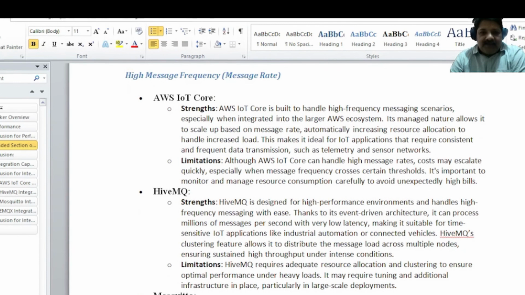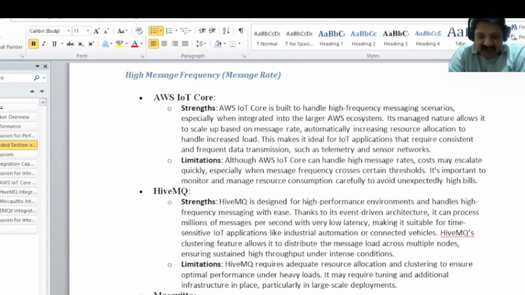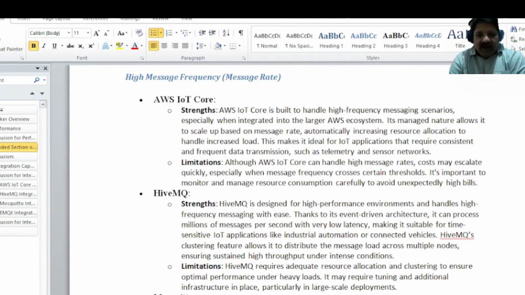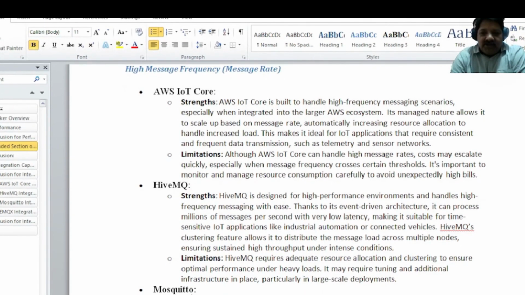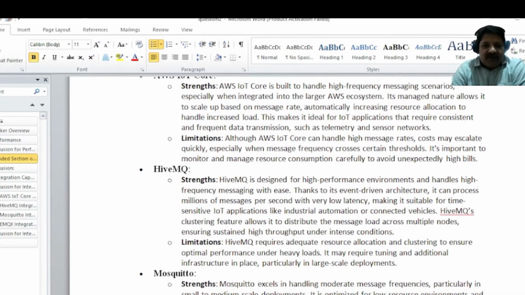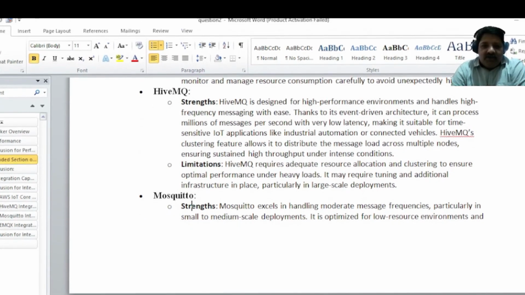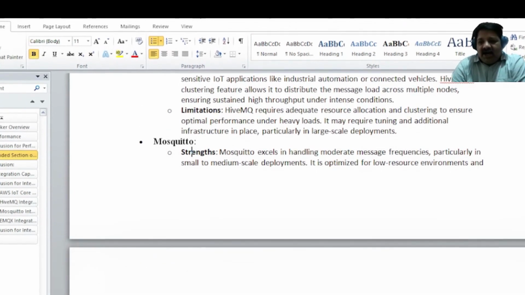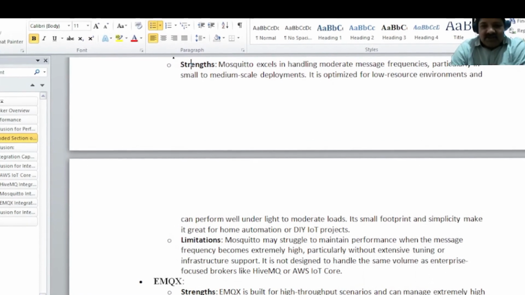Because of this, HiveMQ has got a limitation. When coming to performance under heavy loads, additional infrastructure is required here, because in their enterprise version you need to configure additional infrastructure when you have heavy loads. Mosquitto is not suitable for heavy loads, so you need to add a lot of features.